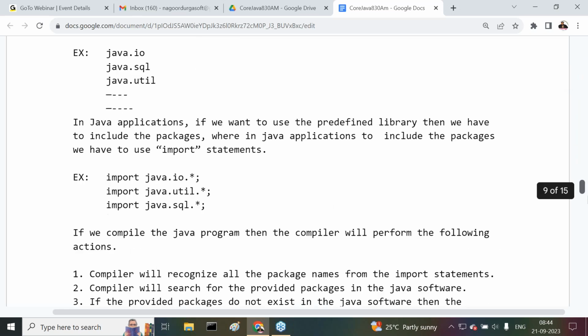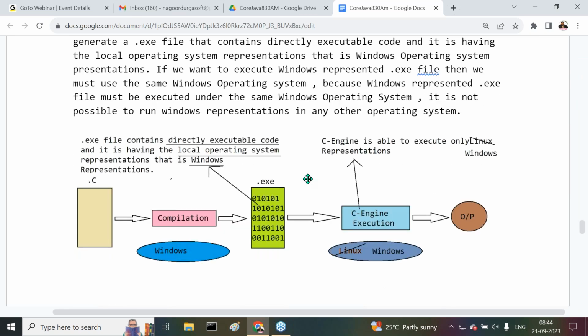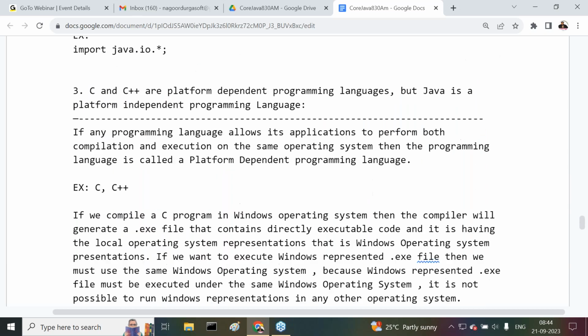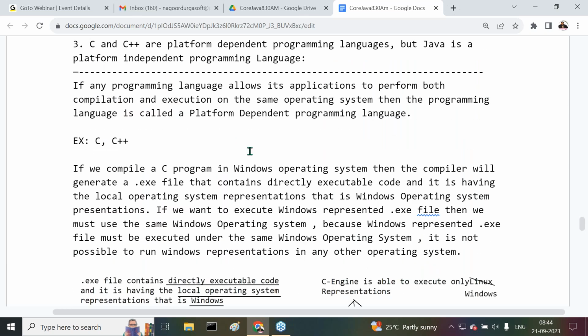So let us understand the last class content. C and C++ are platform dependent programming languages, but Java is a platform independent programming language.